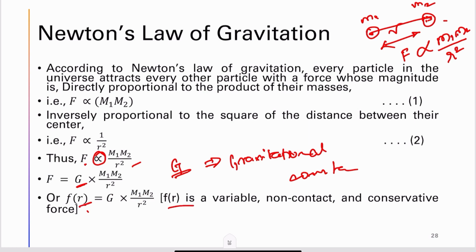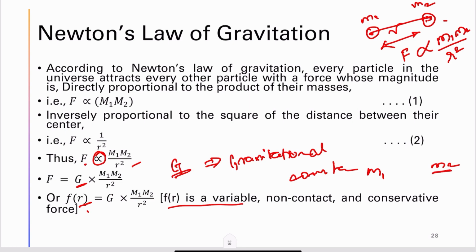This F can also be represented as a function of r. This F is variable because as we move farther, let us consider this is m1 and this is m2, and m1 is exerting some gravitational force on m2.